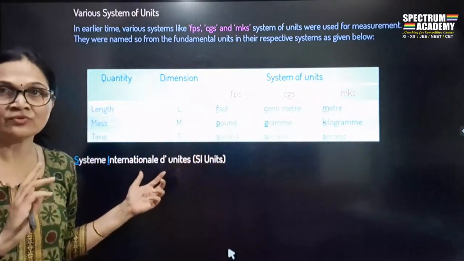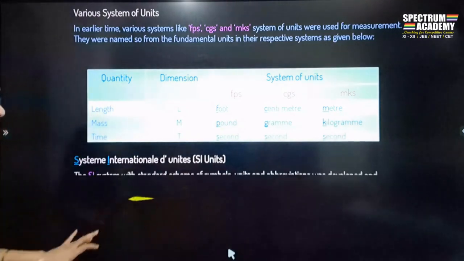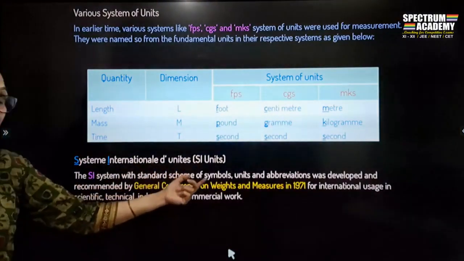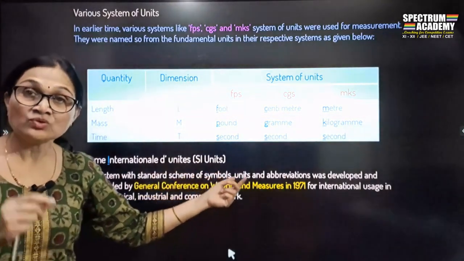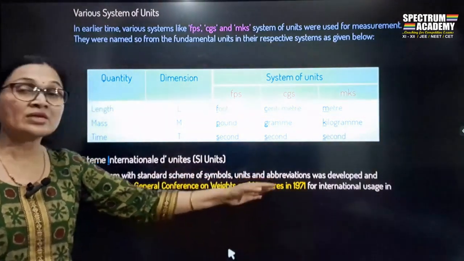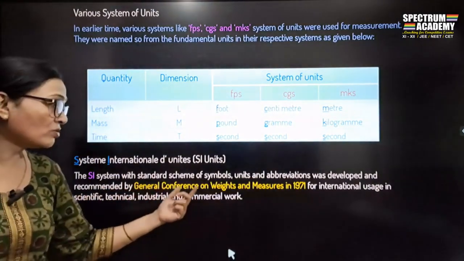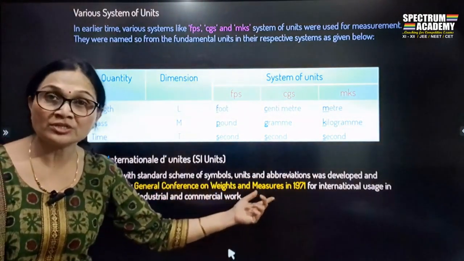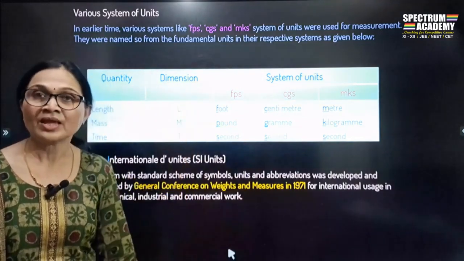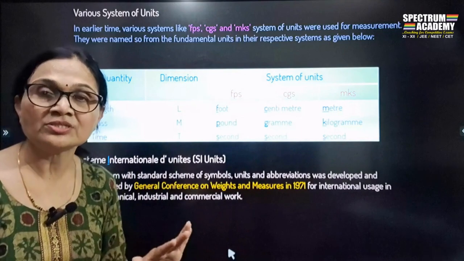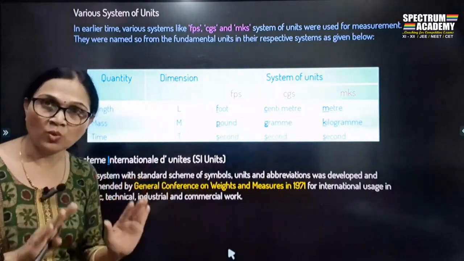Iska origin is from France. Okay. This System International basically is the scheme of symbols, units, उसके जो abbreviations हैं, ये develop कहाँ किए गए थे? It was developed by the General Conference on Weights and Measures in 1971. And there it was decided that this would be the common system to be used worldwide.